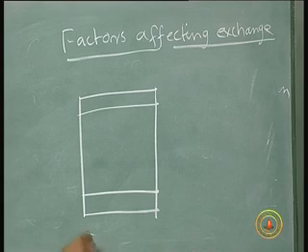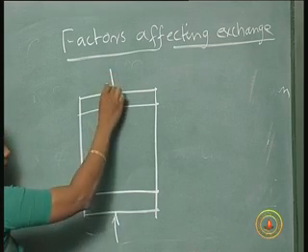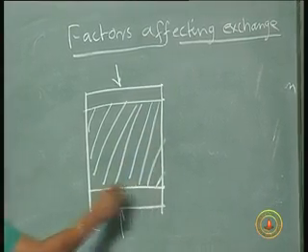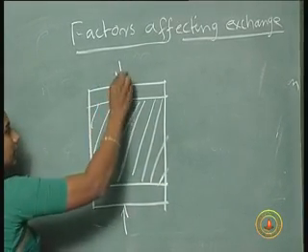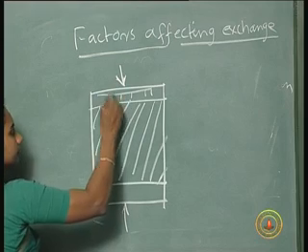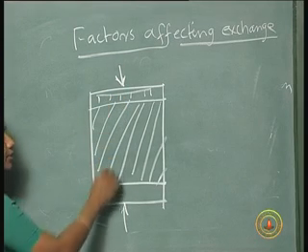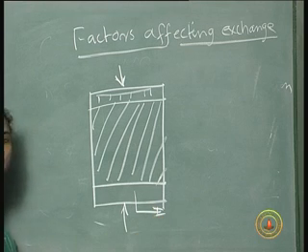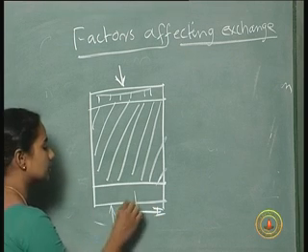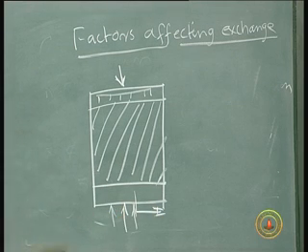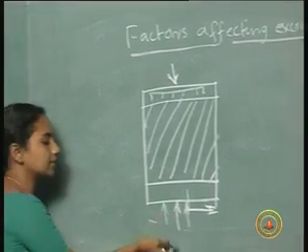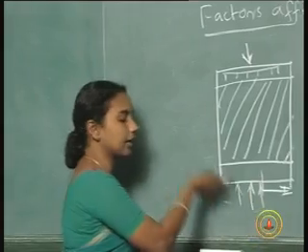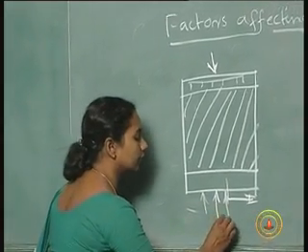It can be either upflow mode or downflow mode. Here the ion exchangers are here, so water can be distributed equally from here. It will pass through the ion exchange resin, and we can collect the treated water here, or this way also it is possible. The upflow mode will have more efficiency because it will have more contact with the ion exchange resin, because short circuiting can be avoided.